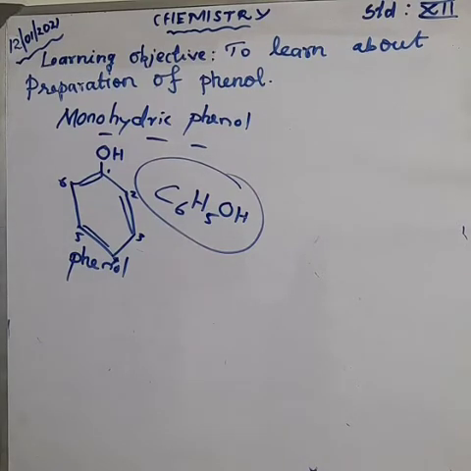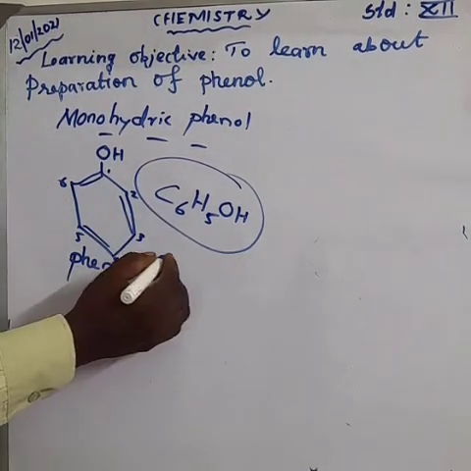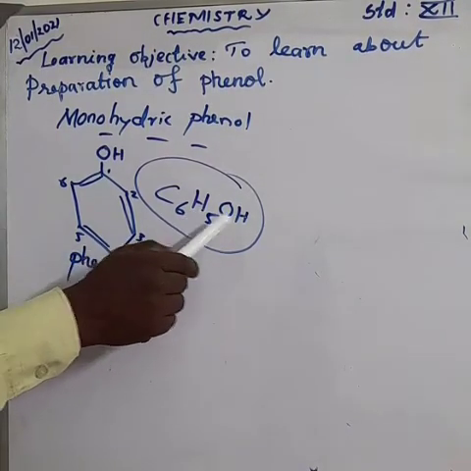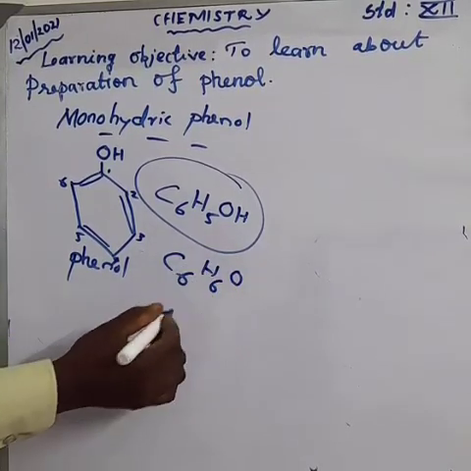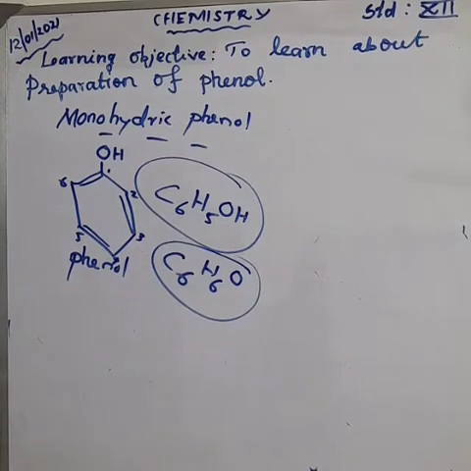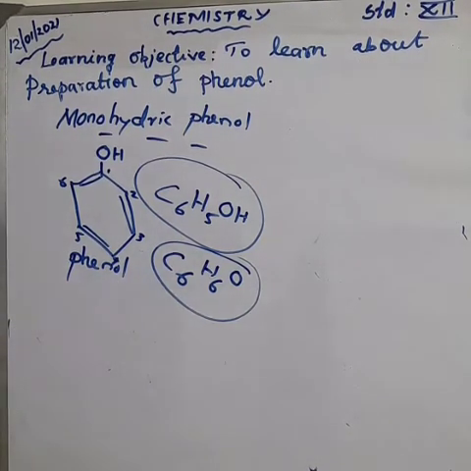Anyhow, what about the molecular formula of phenol? The molecular formula, how much carbon is there? C6. Carbon C6. Hydrogen H5 plus 1, so we get H6. Oxygen having one oxygen. So the formula is C6H6O. This is the molecular formula of phenol. The molecular formula of phenol is C6H6O. So this is the structural formula.